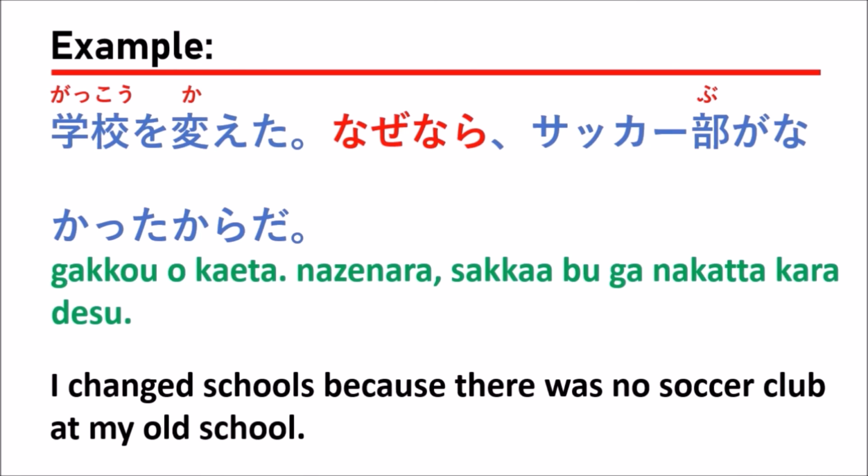After NAZENARA, they put the reason for what happened before NAZENARA. What happened before is Gakko Kaeta, which means he changed his school, right? Why did he change? So after NAZENARA, he put a reason. Sakabu ga nakatta kara desu, which means there was no soccer club in his own school, so he changed.